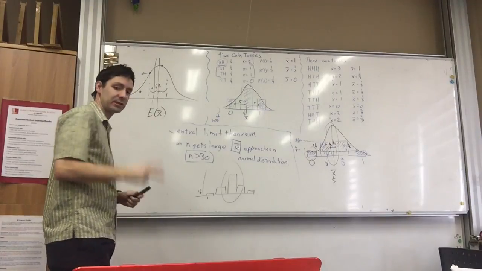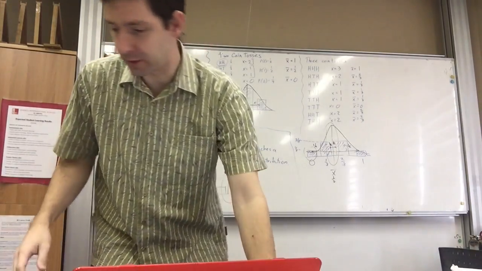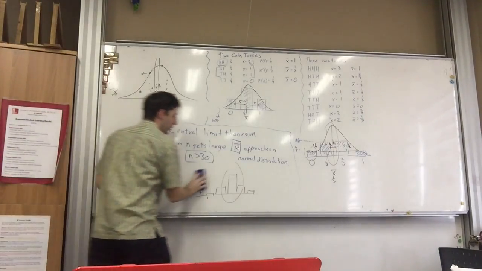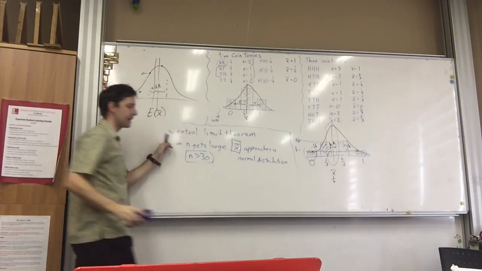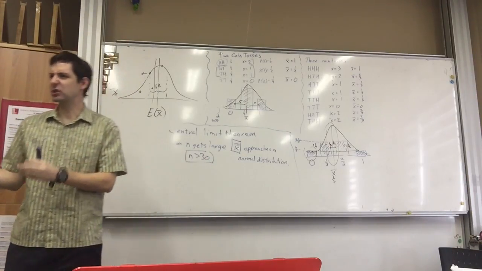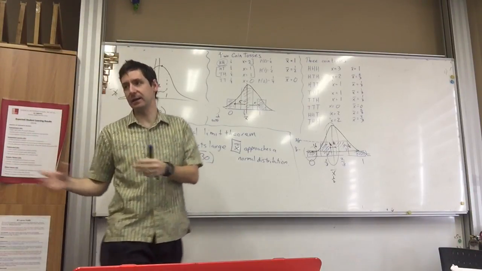And this leads us to the second part of what we're going to do with the sample mean theorem. What we're going to do is kind of a corollary that comes from that idea.